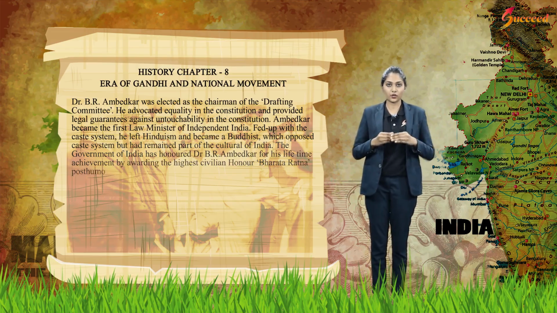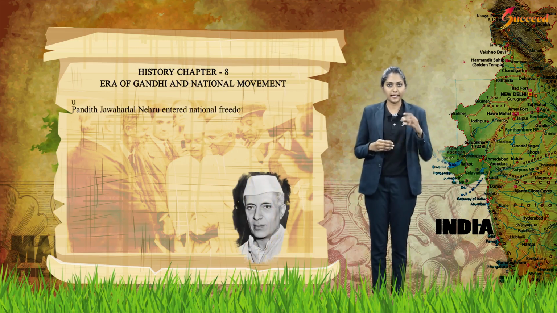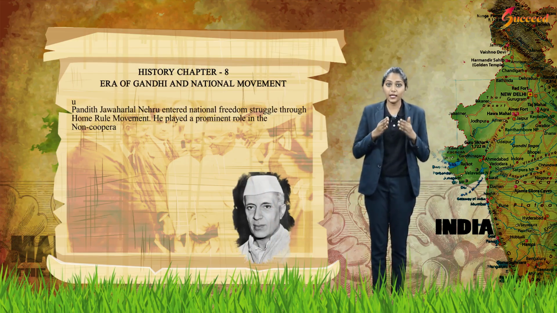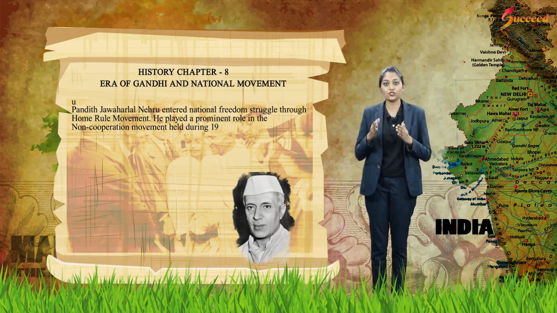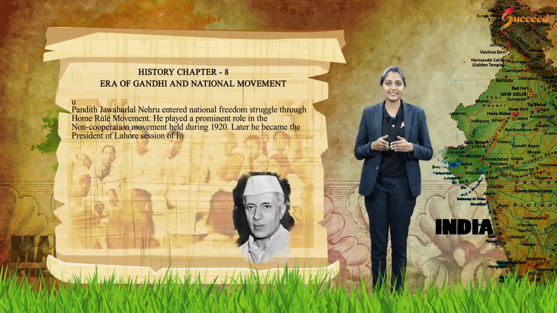Pandit Jawaharlal Nehru. He entered the national freedom struggle through the Home Rule movement. He played a prominent role in the non-cooperation movement held during 1920. Later, he became the president of the Lahore session of the Indian National Congress. Purna Swaraj Goal was declared in this session.